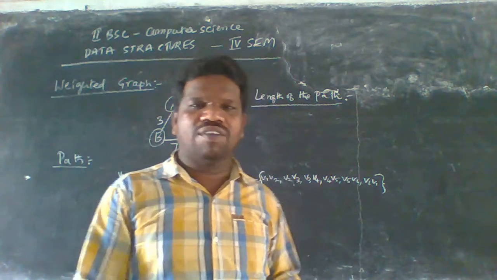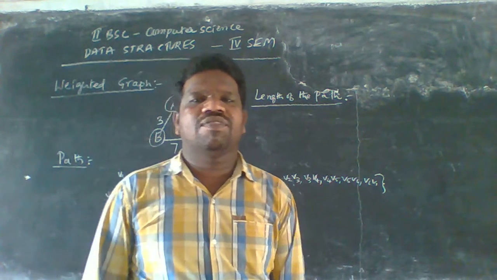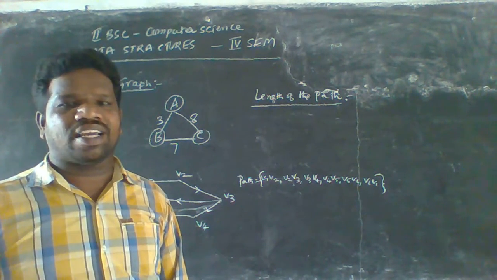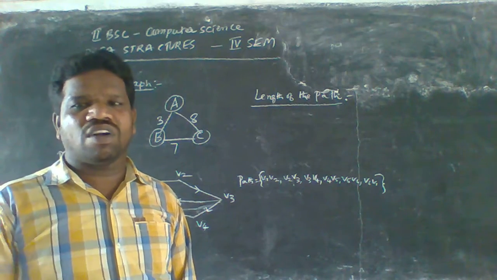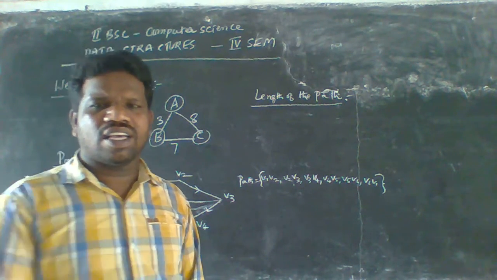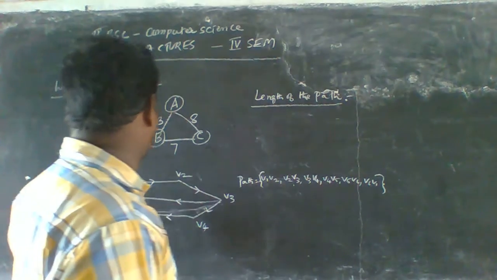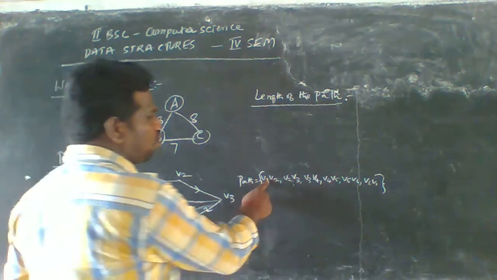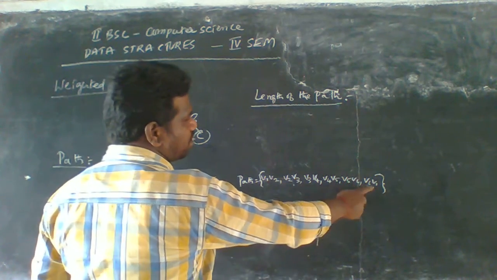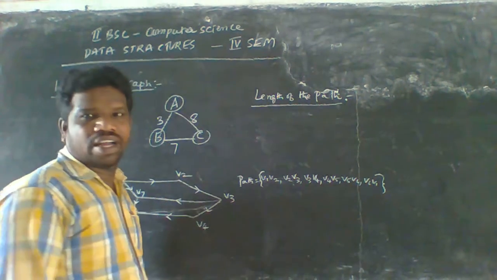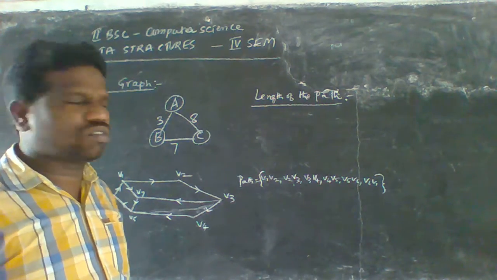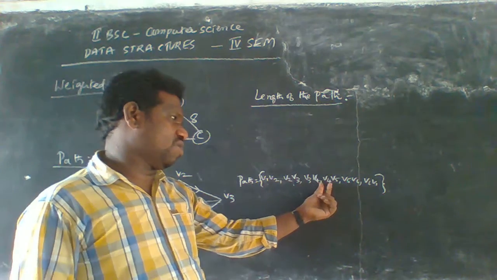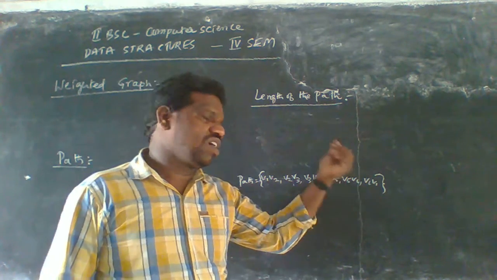In this section, we have to find the length of the path. The number of edges that appear in the sequence of the path is called the length of the path. If you want to traverse this entire diagram, we have to traverse 1, 2, 3, 4, 5, 6 edges: V1 to V2, V2 to V3, V3 to V4, V4 to V5, V5 to V6, V6 to V1.